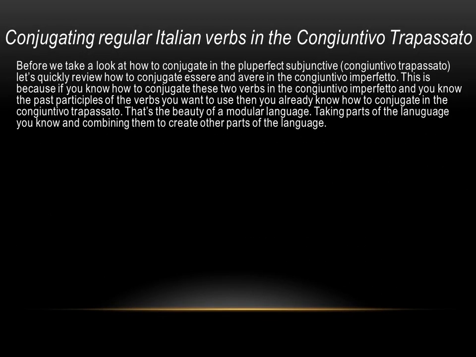Before we take a look at how to conjugate in the pluperfect subjunctive congiuntivo trapassato, let's quickly review how to conjugate essere and avere in the congiuntivo imperfetto. This is because if you know how to conjugate these two verbs in the congiuntivo imperfetto, and you know the past participles of the verbs you want to use, then you already know how to conjugate in the congiuntivo trapassato. That's the beauty of a modular language, taking parts of the language you know and combining them to create other parts of the language.